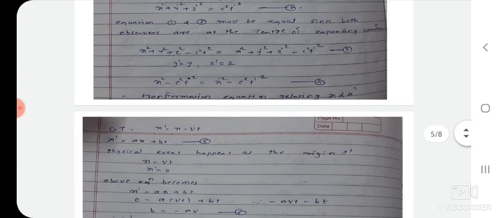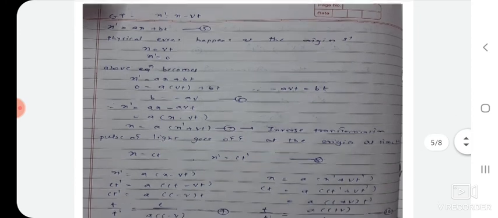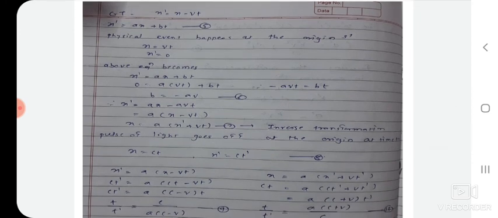As we move forward, in the last lecture we discussed the Galilean transformation equation. In that case we derived x prime is equal to x minus Vt, meaning we correlate x prime with x.